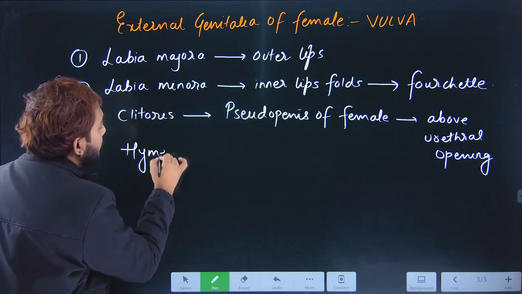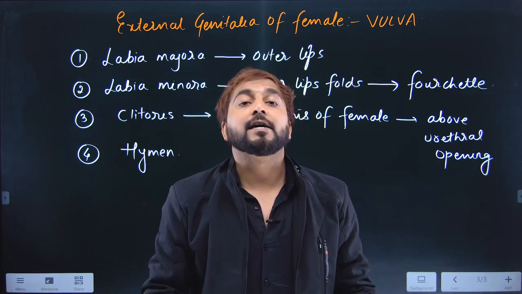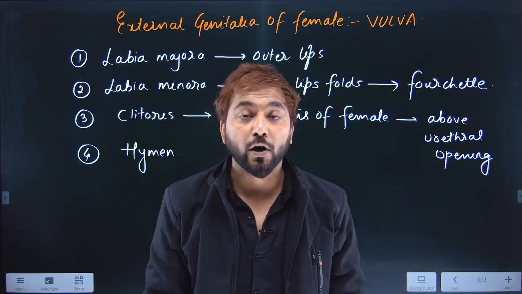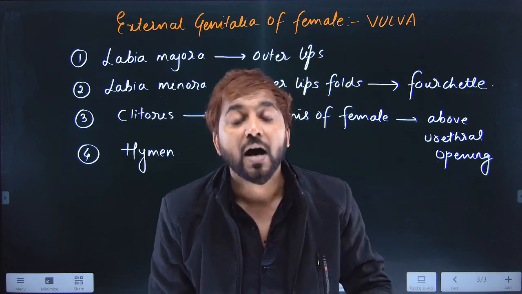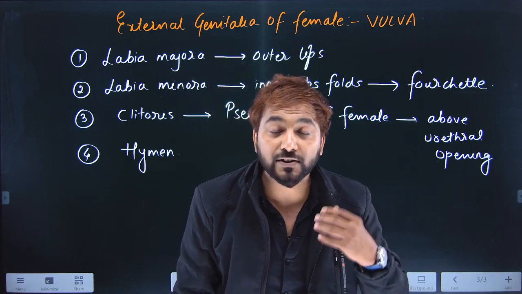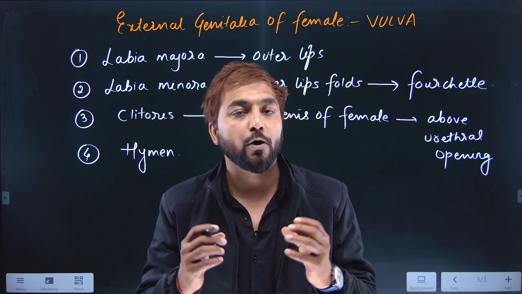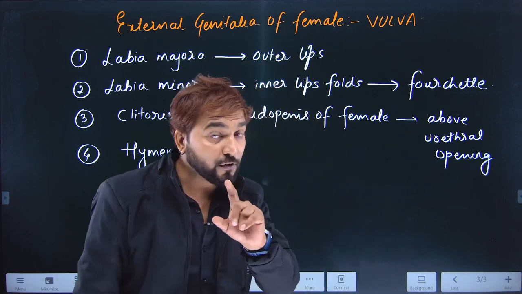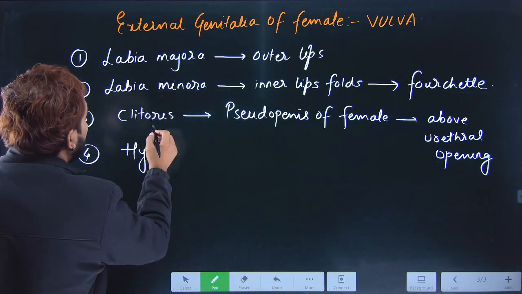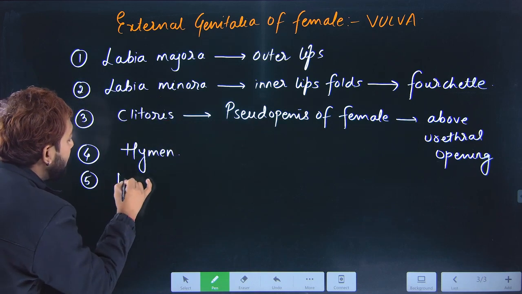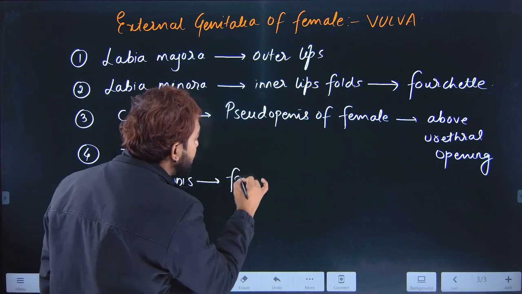Hymen is a loose covering onto the vulva. It is not a reliable indicator of virginity because hymen can rupture due to heavy sport activities like horse riding, bicycling, also the jolt of vaginal tampon insertion. So it is not a reliable indicator of virginity. So labia majora, labia minora, clitoris, hymen, and you have the mons pubis, a fatty cushion tissue.